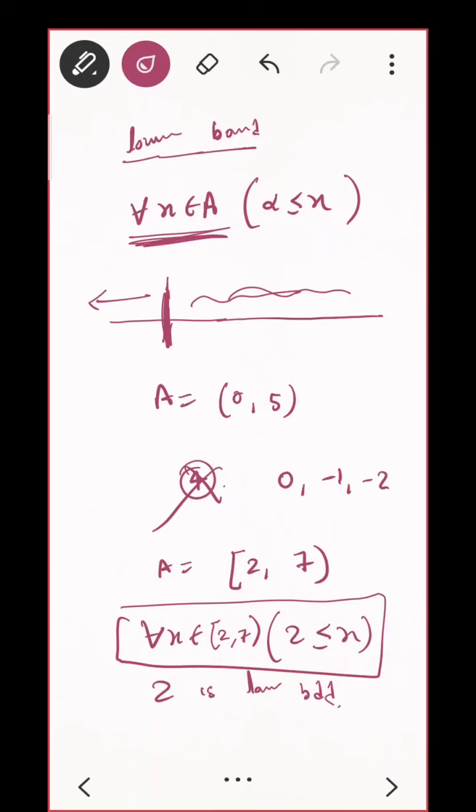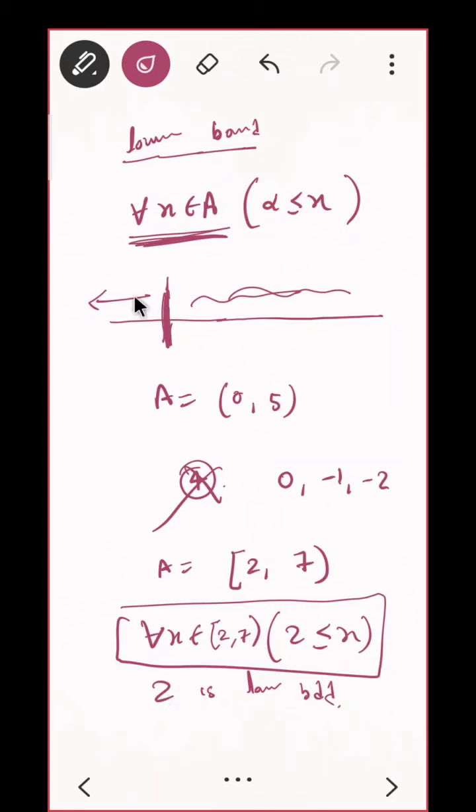Perfect. Very nice. Can you give me any other lower bound? Yeah. So here also, anything less than this lower bound is also a lower bound. Do you agree? Anything less than 2 will also be a lower bound.